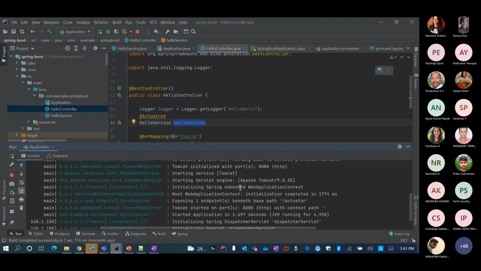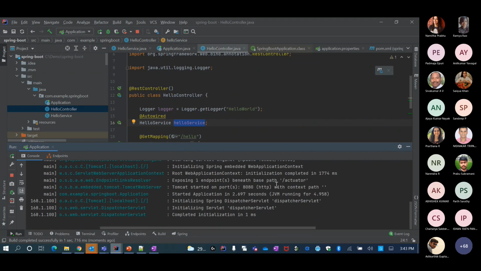It chose Tomcat, as you can see here, Apache Tomcat 9.0.5. I never declared that. I never said I want Tomcat. It's opinionated and it pulled it by itself.